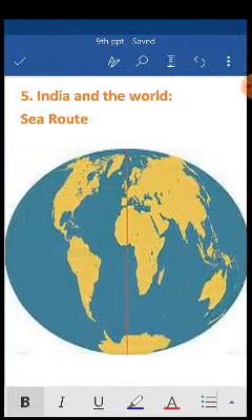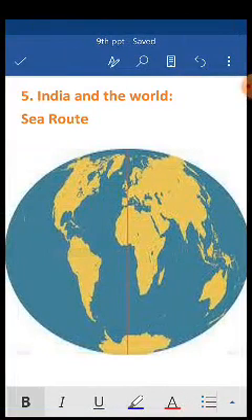Okay, now let's move to the next one. The fifth one is about India and the world. This topic I divided into two parts, the sea route and the land route. Before I go into details, look at this world map. India lies in the eastern hemisphere. In the eastern hemisphere you can locate India, right?